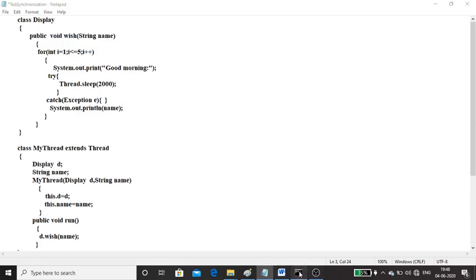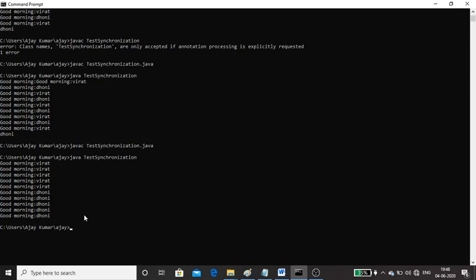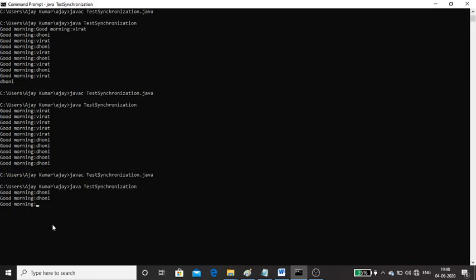Now if you execute this particular code, without any synchronized keyword, just see the output. You'll get irregular output. See, I got good morning Dhoni. Next I'll get good morning again Dhoni.